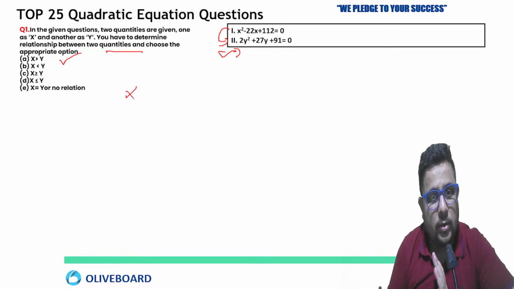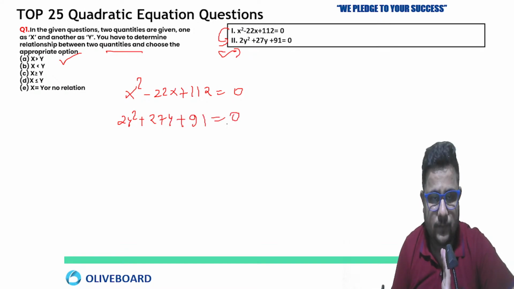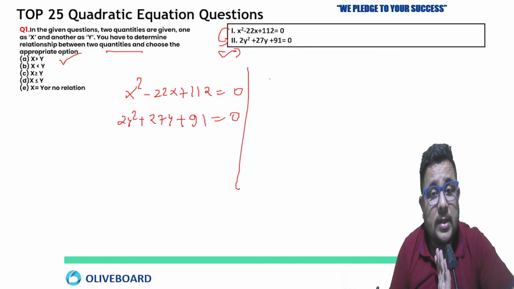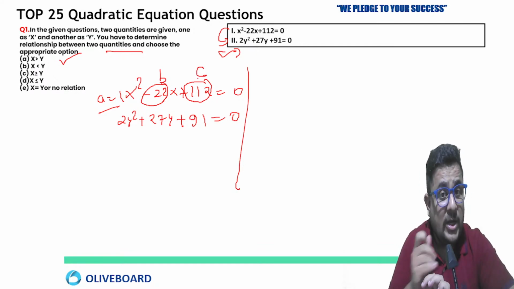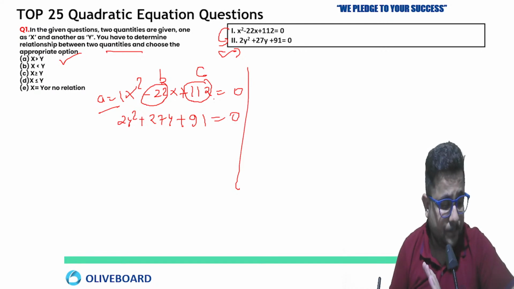Now look out. X square minus 22x plus 112 equals 0. 2y square plus 27y plus 91 equals 0. Okay, these are the equations. First, what I told you, what is the procedure? A multiply. Here, a is 1, the value of b is minus 22, the value of c is 112.